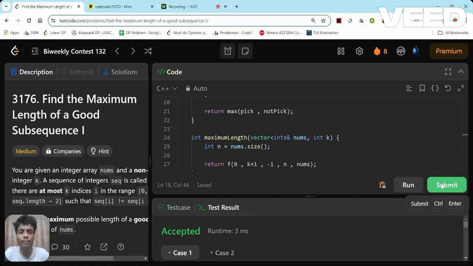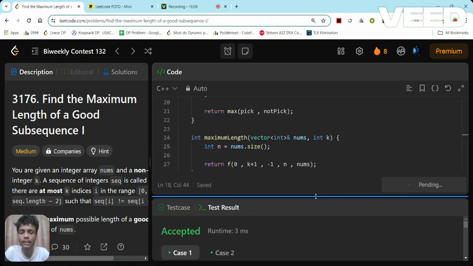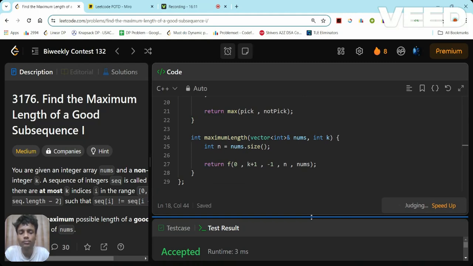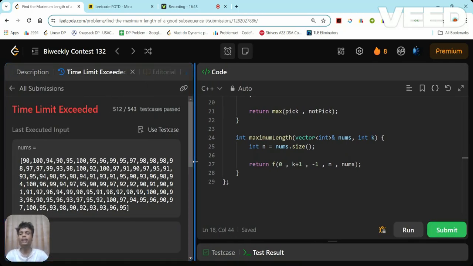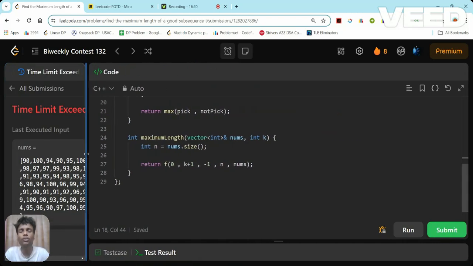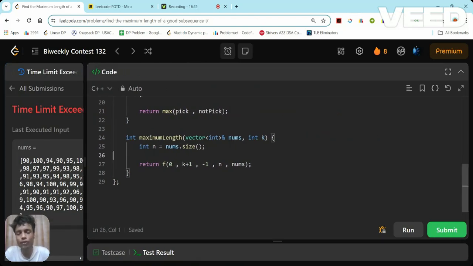Okay, let me try to submit it. Now it will give me TLE. Okay, so it is giving me TLE on 5112. Okay, so let's optimize it. How can I optimize it? By memoization. First of all, how many parameters are changing there?